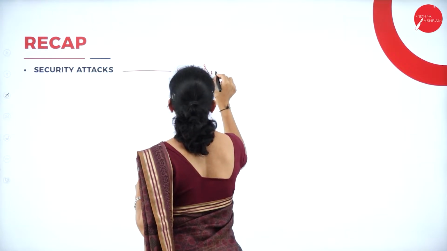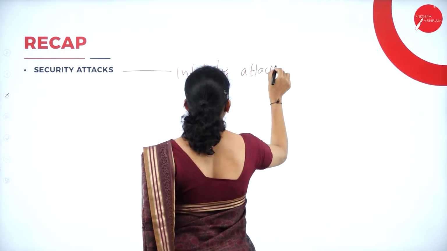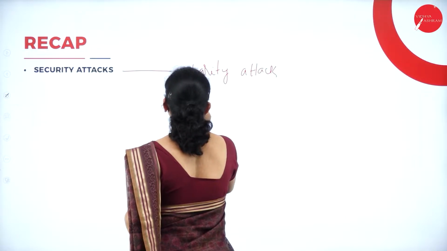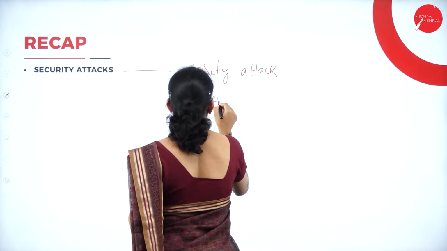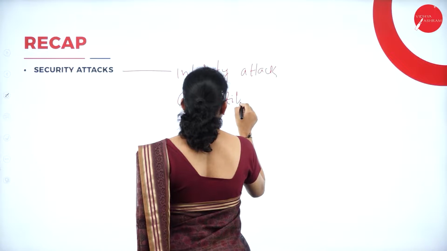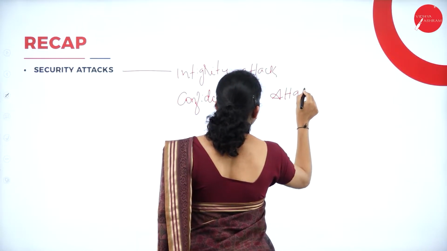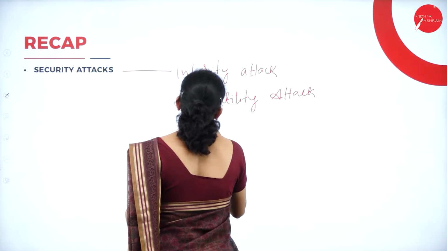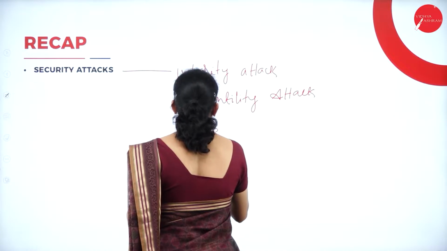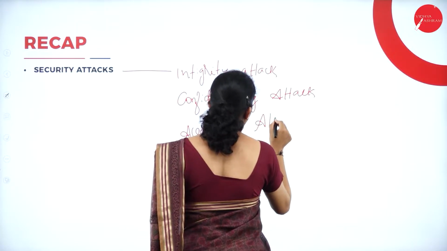integrity attack, then we discussed confidentiality attack, then we discussed availability attack.